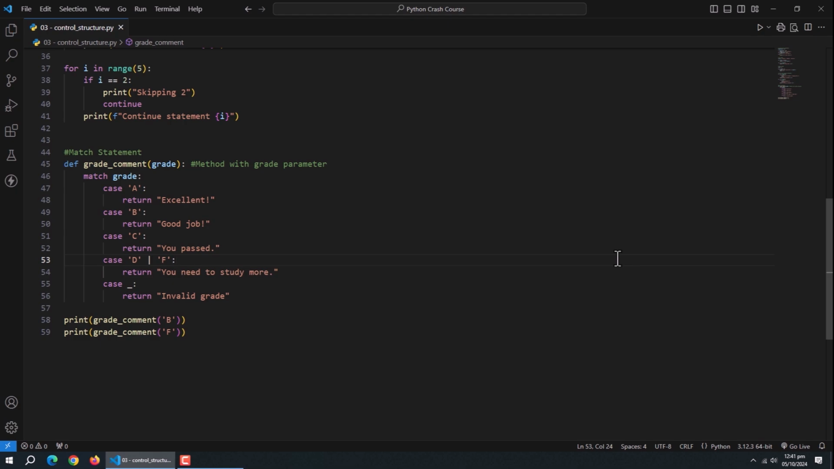However, in version 3.10 Python introduced the match statement. The match statement is more powerful than a traditional switch. It can match against literals, multiple values, and even complex patterns.